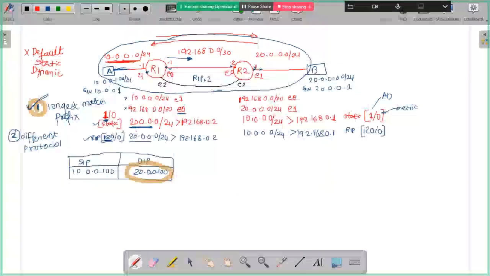Now please understand, let me redefine my RIP. Where am I running RIP?